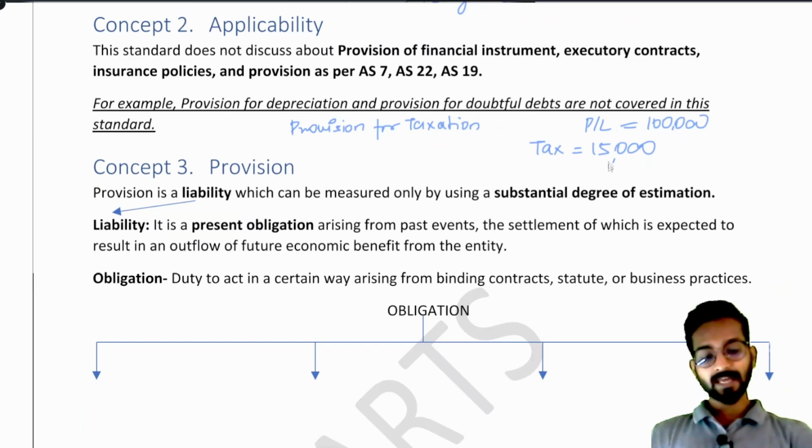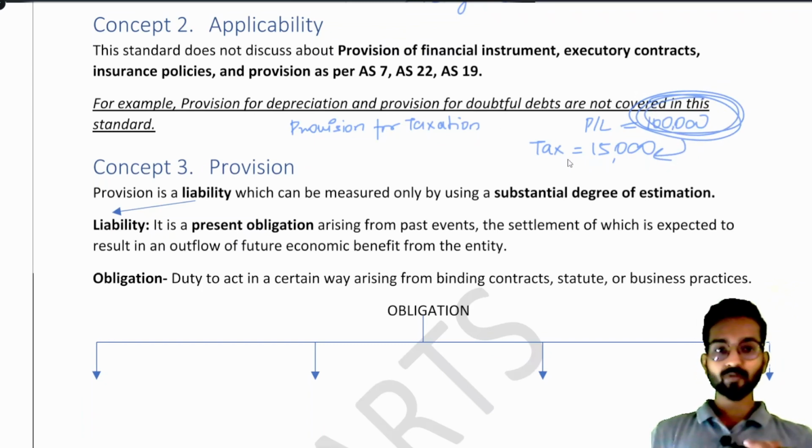That's why that saving money for tax, that we are separating money from my total fund of 1 lakh, if I am separating this money, that is called as that I am providing funds to pay for tax, or you can say I am keeping that money separate. Okay, that keeping that money separate, we maintain the account for provision for taxation.